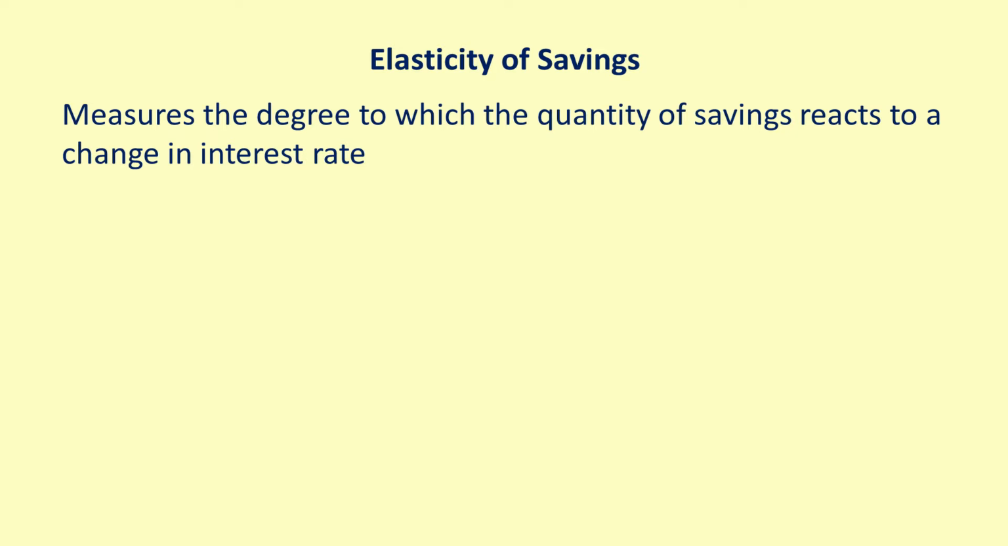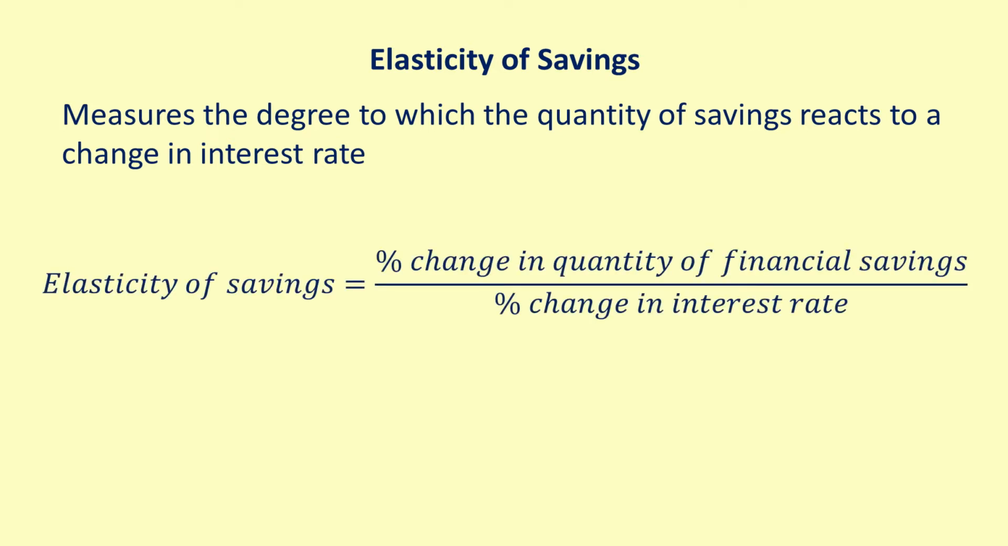The elasticity of savings measures the degree to which savers react to a change in the interest rate. Here, the elasticity of savings equals the percentage change in quantity of savings divided by the percentage change in the interest rate. A common disagreement amongst economists is the effect an interest rate change will have on savings. But, generally, the short-run savings will be relatively inelastic with respect to a change in the interest rate, making the supply curve of savings relatively steep.